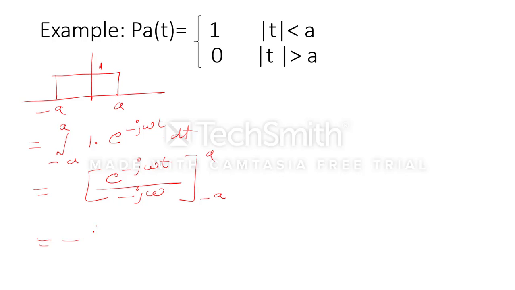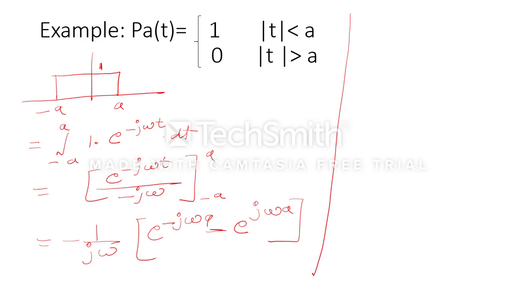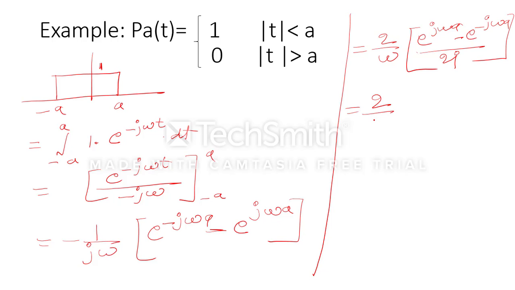When I put the limits, it will become 1 by j omega times (e to the power minus j omega a minus e to the power j omega a). If I take the negative sign inside, it will become 2 by omega. I am trying to change it into a sine function, so it will become (e to the power j omega a minus e to the power minus j omega a) by 2j. So this function will be nothing but the sine function. So I will get 2 by omega sin(omega a).